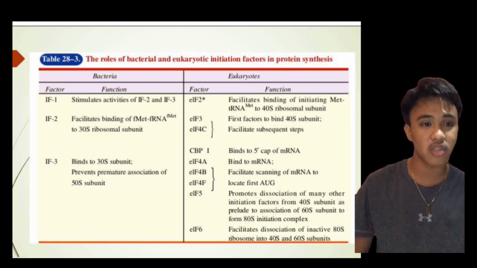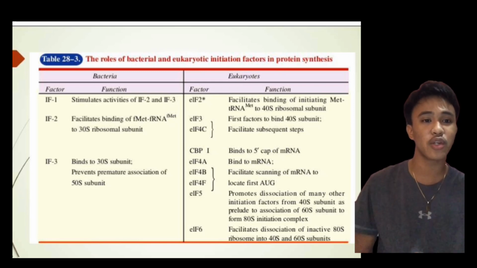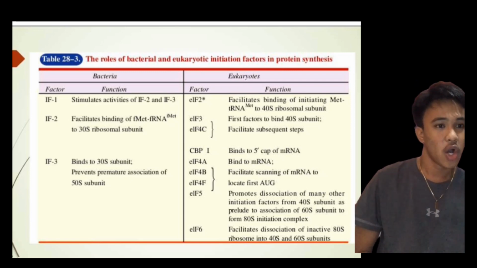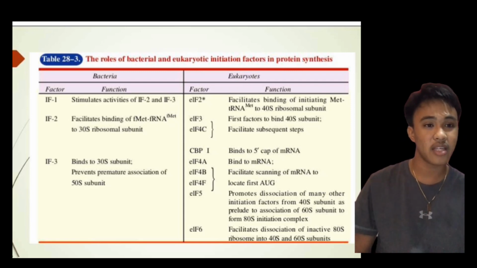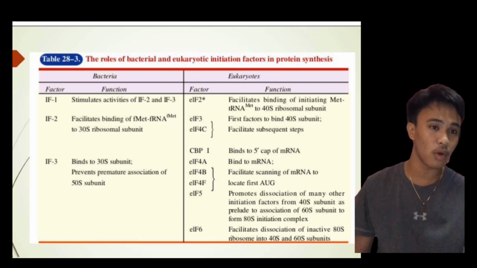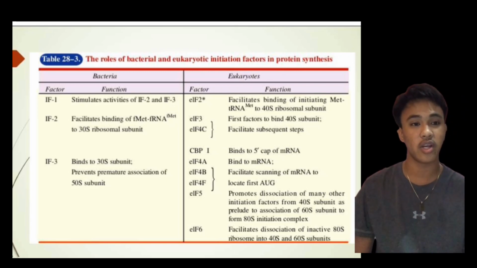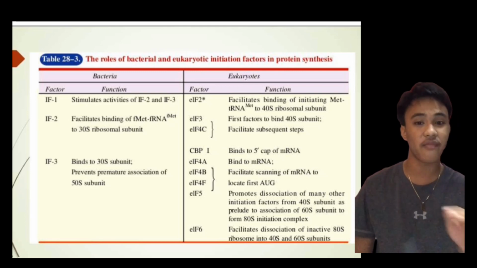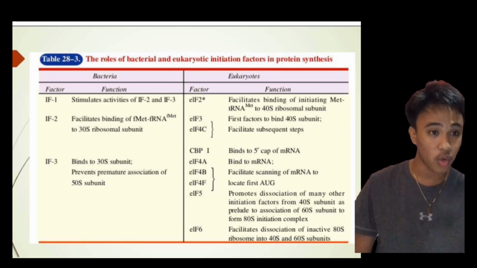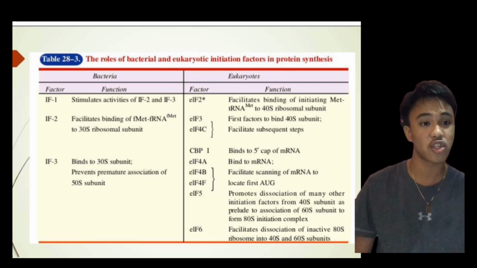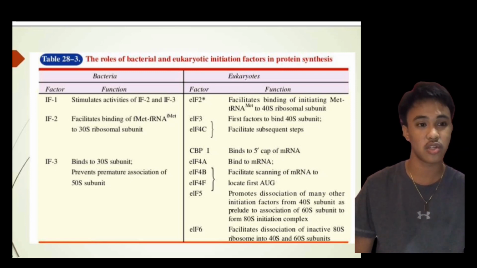Table 28.3, the roles of bacterial and eukaryotic initiation factors in protein synthesis. We have here the bacteria and the eukaryotes. As you can see in the table, there is the first factor, the second factor, the third factor, and the function. The first factor, IF-1, stimulates activities of IF-2 and IF-3.